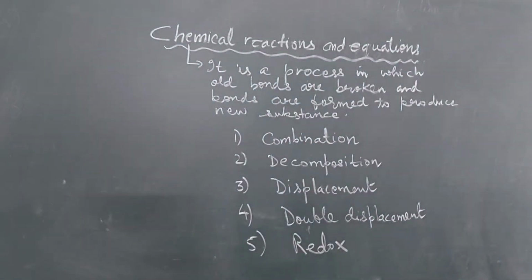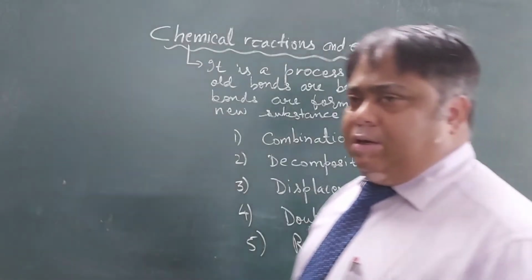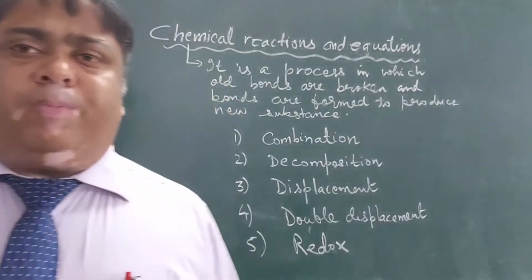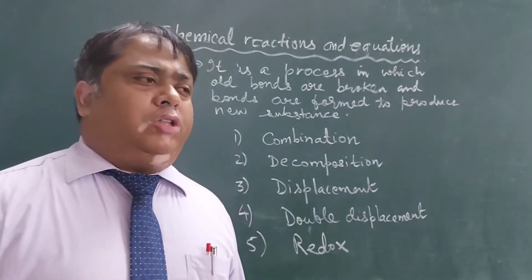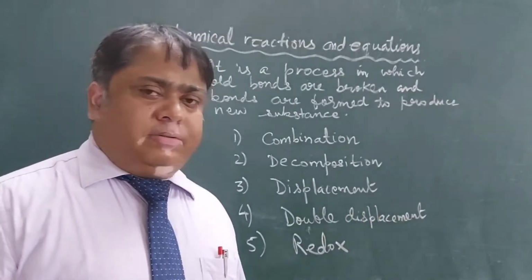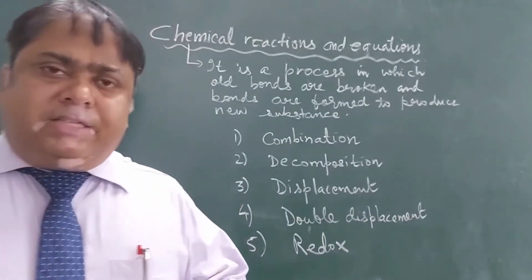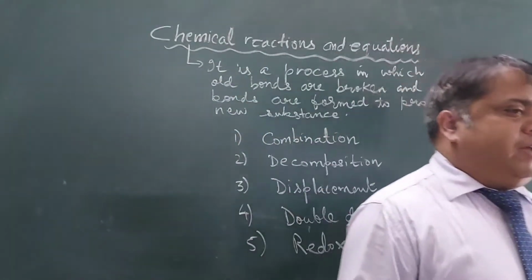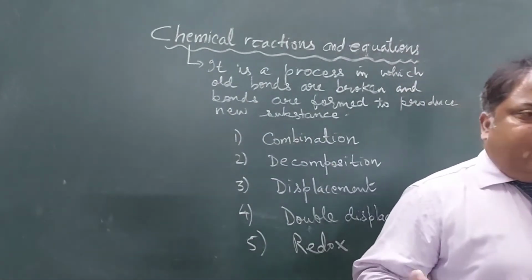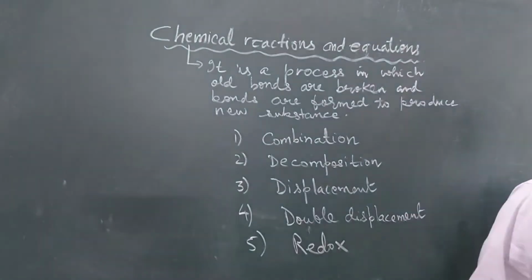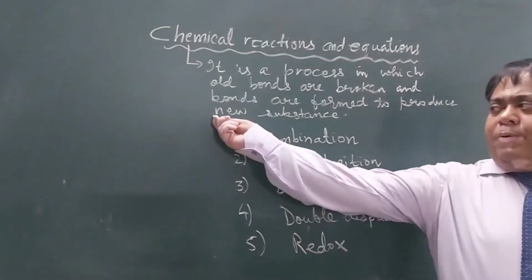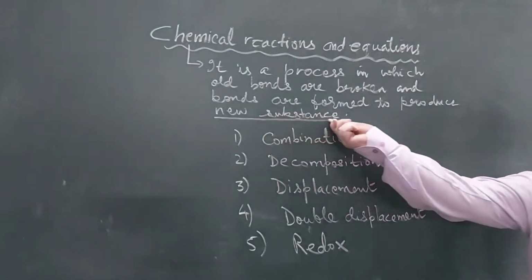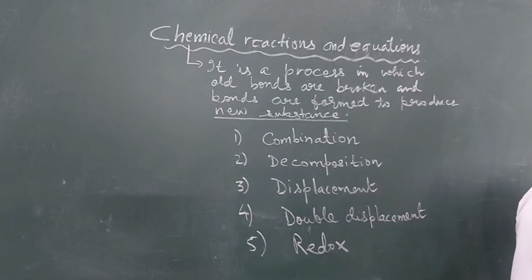In a chemical reaction, no new atoms are produced, according to the law of conservation of mass. According to the law of conservation of mass, the number of atoms in the reactant side should be equal to the number of atoms in the product side. Because if the number of atoms in the reactant side increased while forming product, then slowly the weight of the universe would increase, which does not happen. So although a new substance will be formed, no new atoms will be formed. The law of conservation of mass is obeyed.